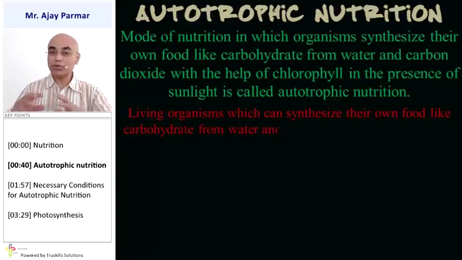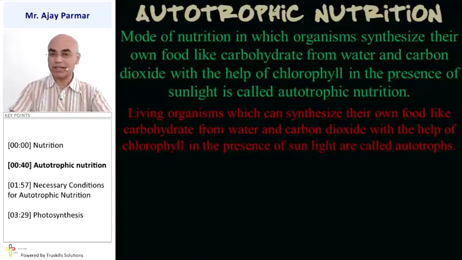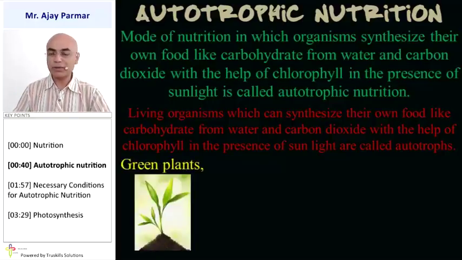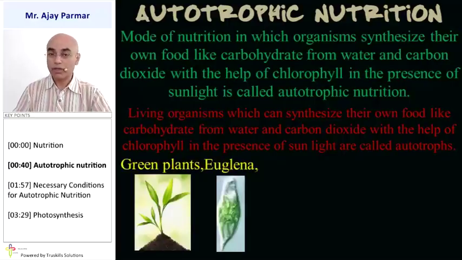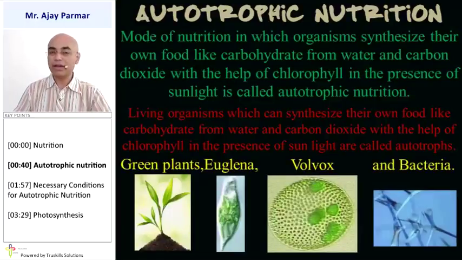The living organisms which undergo autotrophic nutrition, that means the living organisms which can synthesize their own food, like carbohydrate, by requiring carbon dioxide and water, obviously in the presence of sunlight and chlorophyll, these types of organisms are considered to be the autotrophs. For example, the green plants are very well known examples of the autotrophs. Euglena or else Volvox, and some of the bacteria which contain chlorophyll, they undergo autotrophic nutrition.